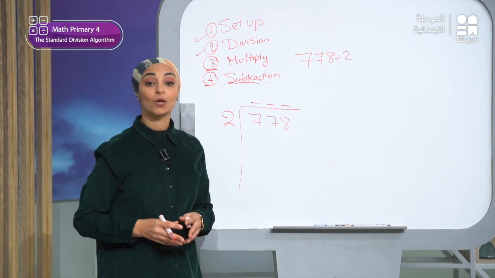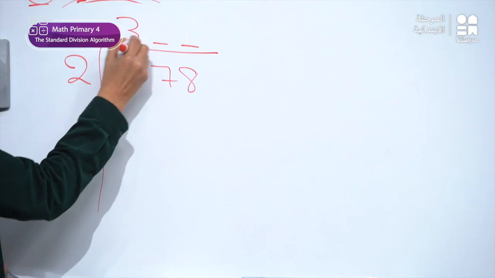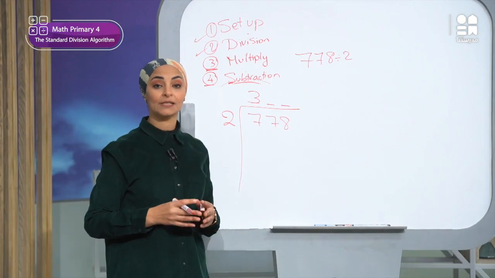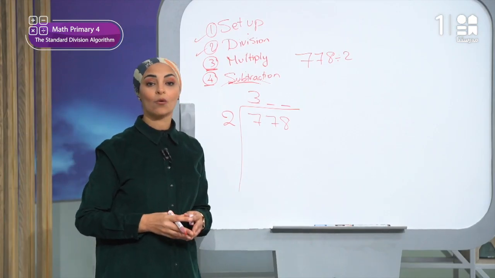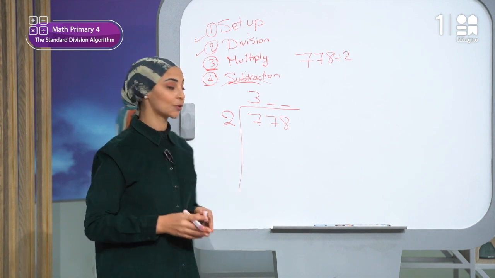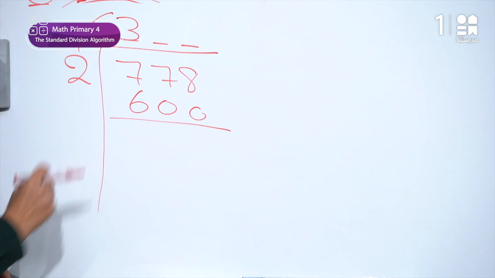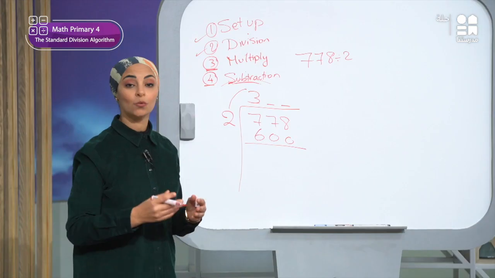The 3 is in the 100 place. I'll put the 3 here. It is in the 100 place, so it represents 300. Now I'll multiply 300 times 2. 300 times 2 gives me 600. Then what should I do? I will subtract.